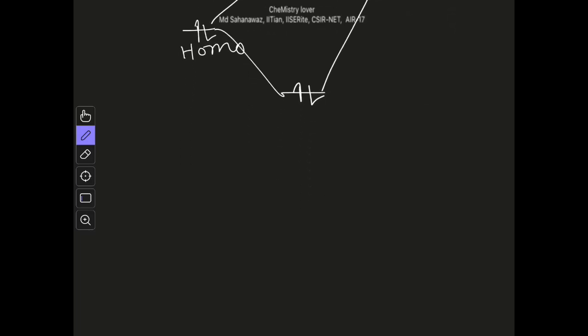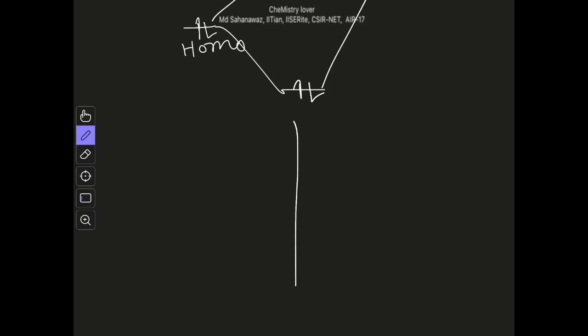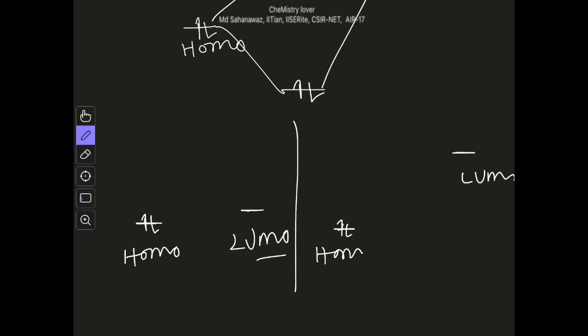Now if you compare two situations, where in some case, let's say, your HOMO has energy here and LUMO has energy here, so this is your HOMO of one species and LUMO of the other species, and in some other case you have HOMO here and your LUMO has very high energy, right? This may be the case. This is your energy axis.